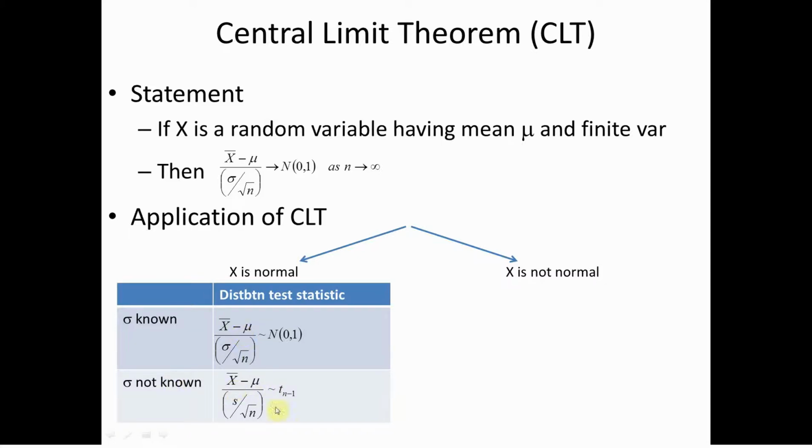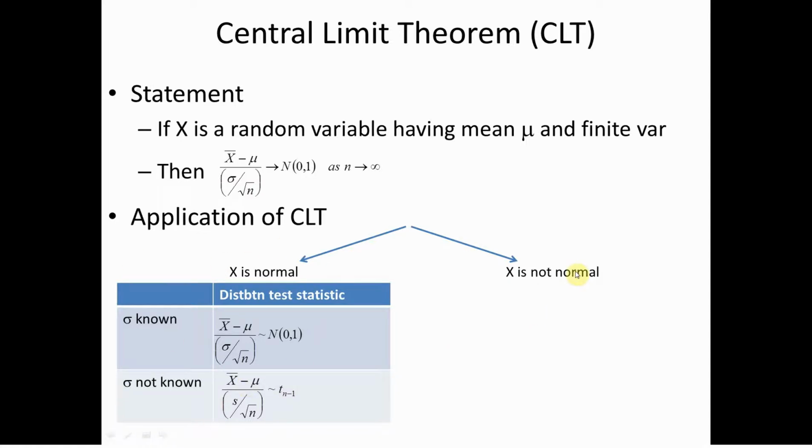When sigma is not known, again, we don't need the central limit theorem for this. It just says that the standardized version, where now I have to use the sample standard deviation in place of the population standard deviation, looks like a t-distribution with n-1 degrees of freedom. Okay, so we're not using the central limit theorem here. This is a property of normal random variables.